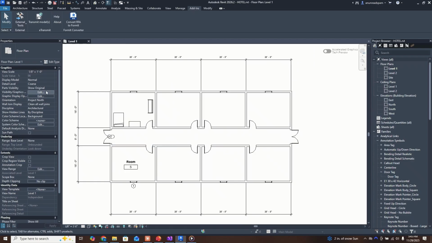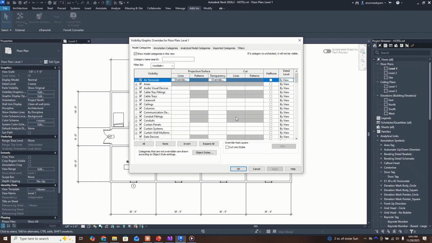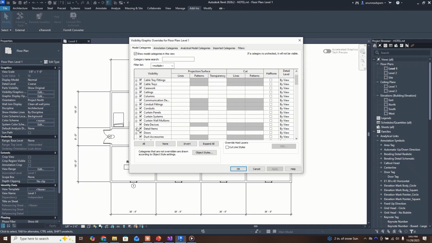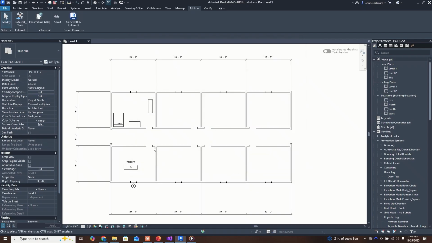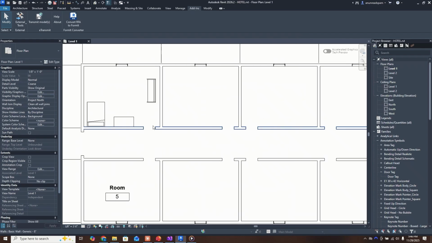I can click visibility graphics here, then I can look for doors in this long list of every item, click apply, OK. And so I'm just going to make that process easier by adding a command which allows you to select the door and then hide all the doors using the visibility graphic settings.